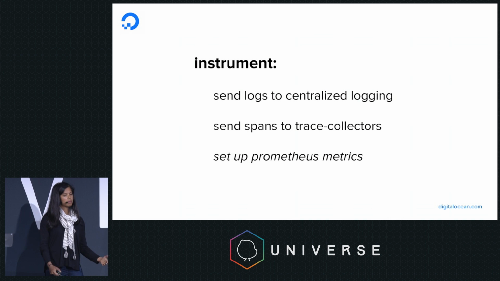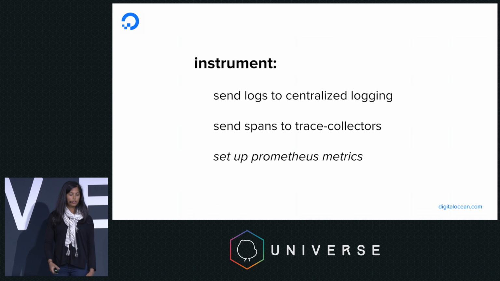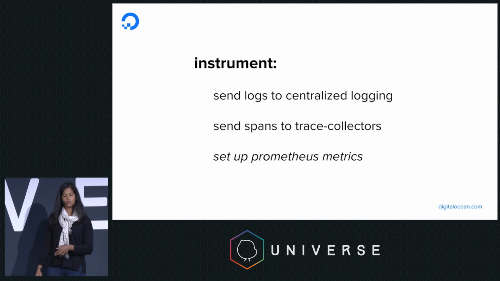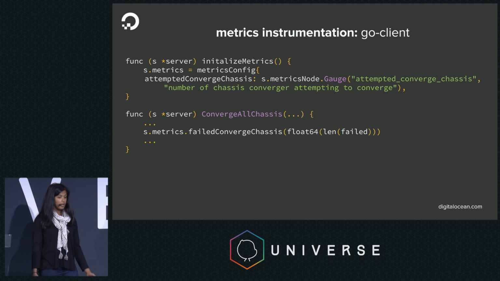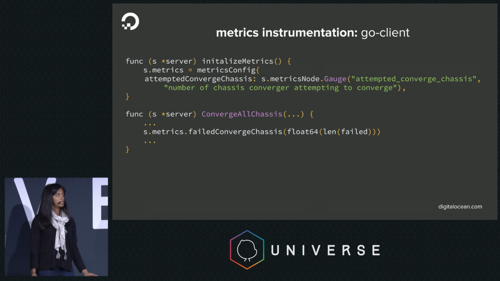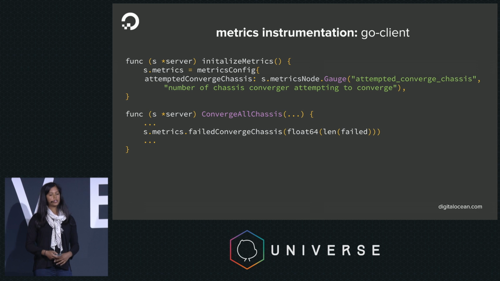So we might have to explicitly configure our services such that logs get sent to centralized logging by logging to syslog. We have spans, or our timed trace operations, that are sent to our trace collectors, assembled, and then sent to our tracing backend. And then we also have to configure our Prometheus metrics. There's two ways we go about that. There's, of course, the Go client for Prometheus that we definitely leverage, and then simply register these metrics with a global Prometheus registry.